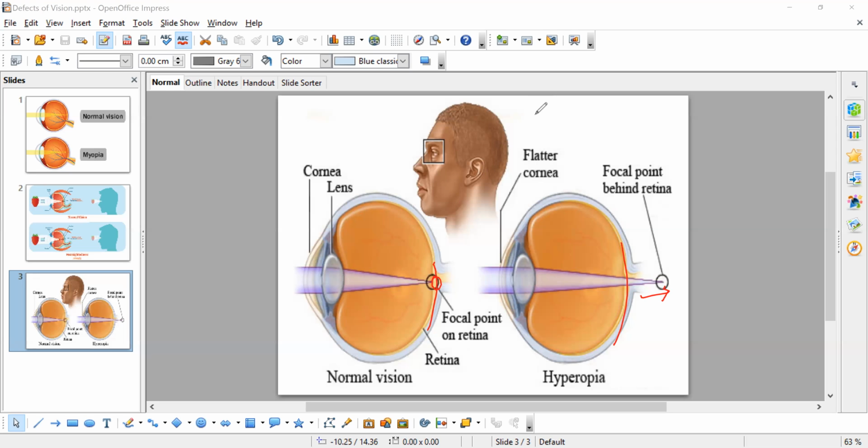The image will be in blurry form, we cannot see a clear sight, even if the object is nearer or far away. So this kind of disorder is called presbyopia. What is it called? Presbyopia. Okay, so that is about presbyopia.